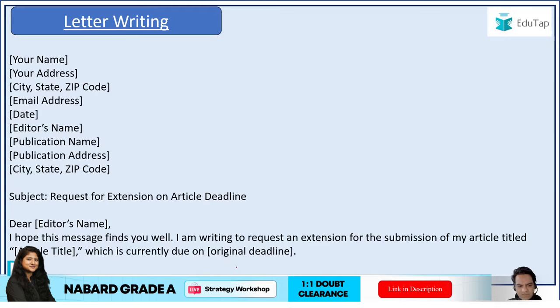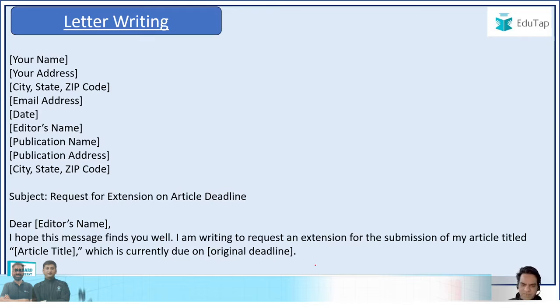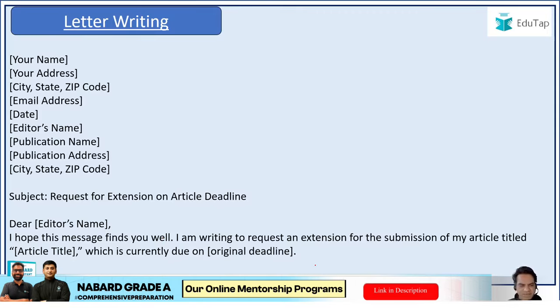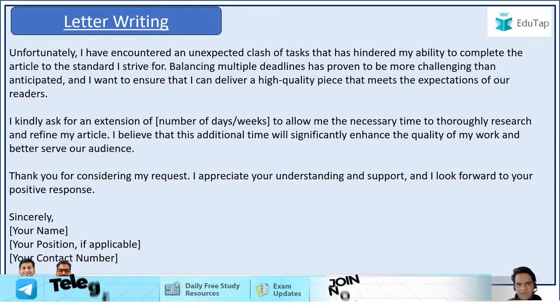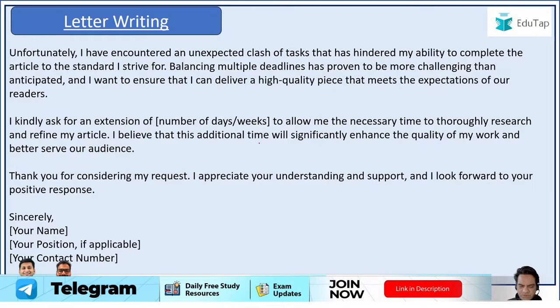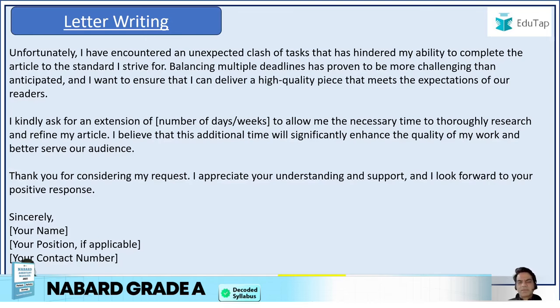Similarly, third, your in-house request for an extension of the deadline. Again, you start with, I hope this message finds you well. I'm writing to request an extension for the submission of my article titled this, due on this date. Unfortunately, I've encountered an unexpected clash of tasks. You can give out the details. When will you be able to submit your article, and then your closing request, your closing salutation, and your name and your details if required.